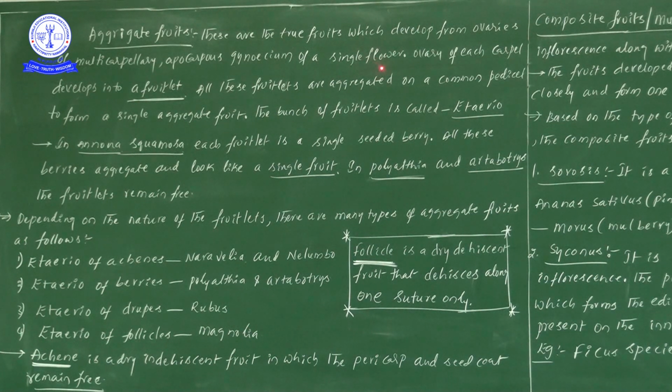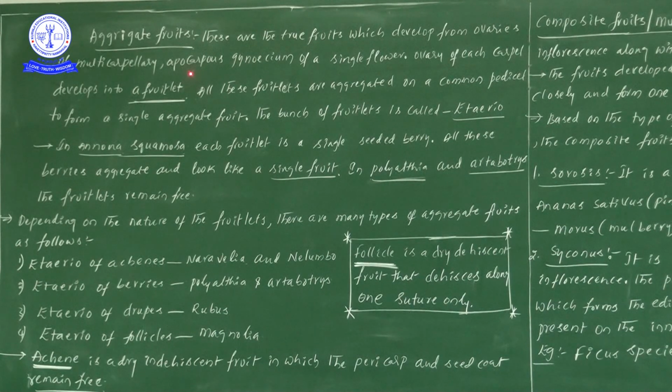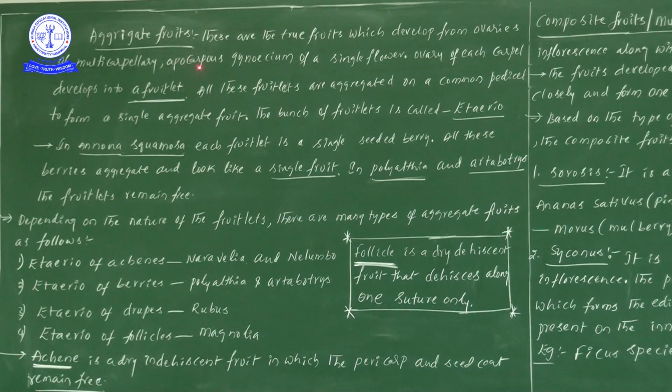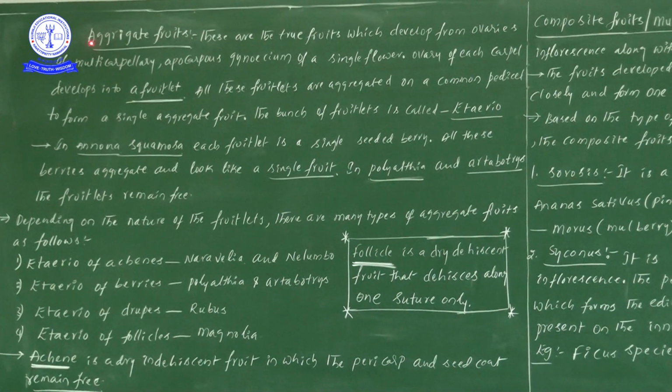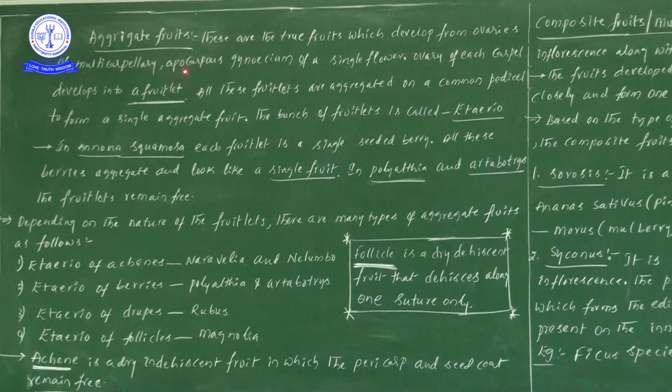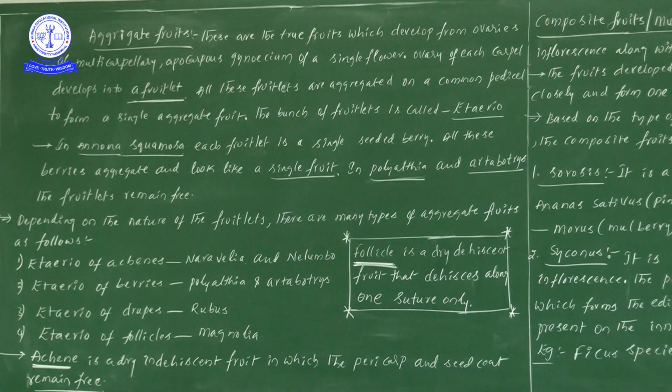You understood the point? In a single flower, we will observe a multicarpellary gynoecium, here a multicarpellary apocarpous gynoecium. Did you recognize the point here? I didn't write syncarpous, I have written apocarpous. In previous videos, in all types of fruits, we learned syncarpous. In aggregate fruits only, we are discussing the apocarpous gynoecium. A simple clue to remember for NEET examinations: aggregate fruit starts with A, and the type of gynoecium here, apocarpous, also starts with A.